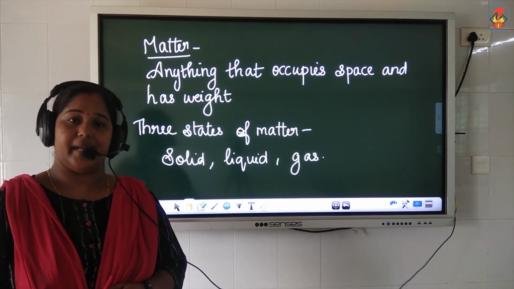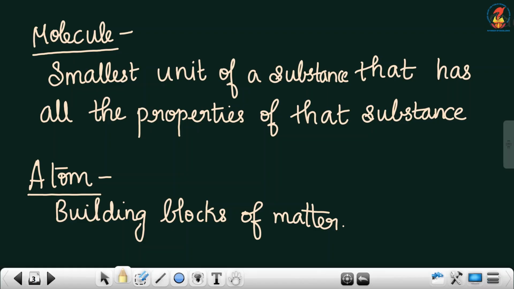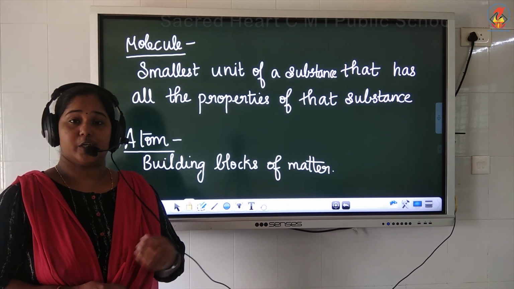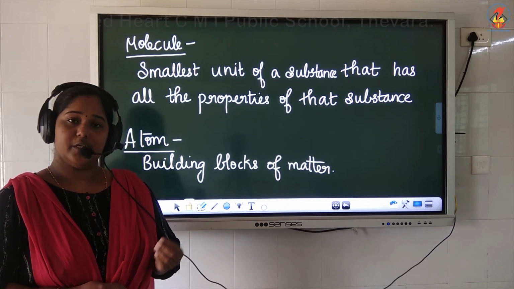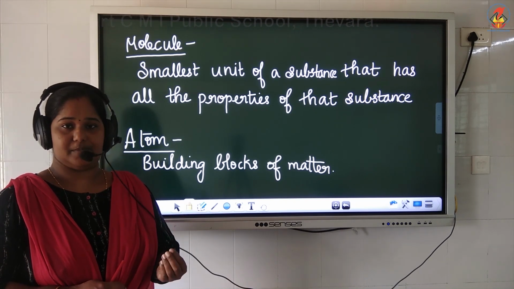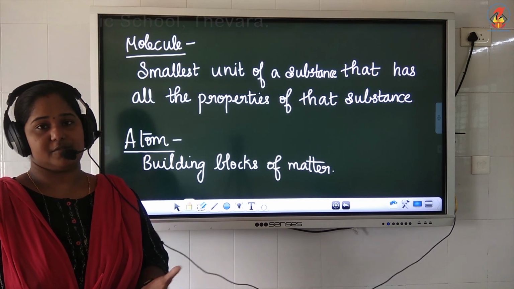All matter is made up of molecules. Molecules are termed as the smallest unit of a substance that shows the properties of that substance. For example, if you take salt or sugar, the molecules of salt show the properties of salt.